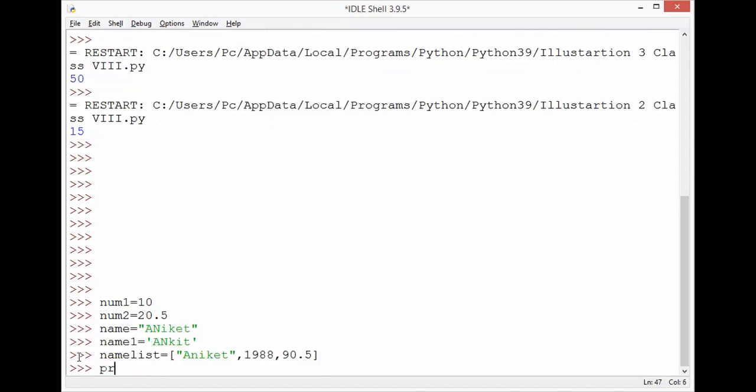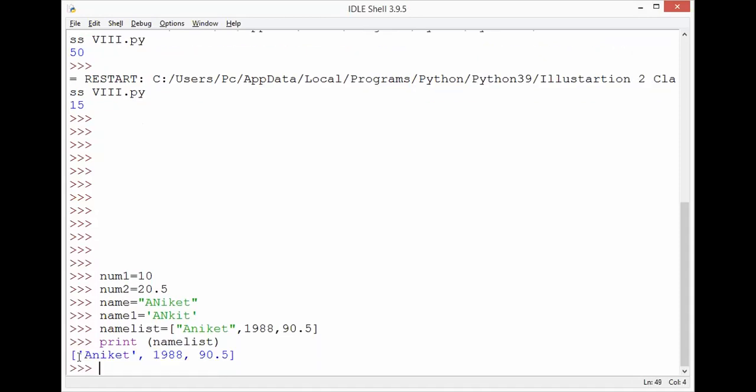Now if I print name list, I'm expecting the output Aniket, 1988 and 90.5. I'm just printing the name list. See, it is happening, student. The list is getting printed. One more thing I told you, that there is an index value.